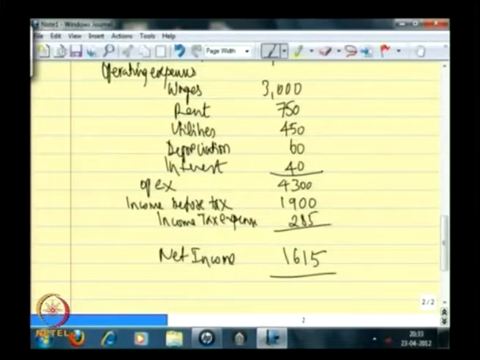Now this income tax expense of 285 is what you saw in your balance sheet as an income tax liability, just as we treated an interest expense as an expense for that particular period, but then we will be paying it sometime later. Likewise, the income tax expense also, I am just treating it as an expense for the purpose of this accounting period, and the fact that I have not paid it during this accounting period gets recorded as an income tax liability in my balance sheet.